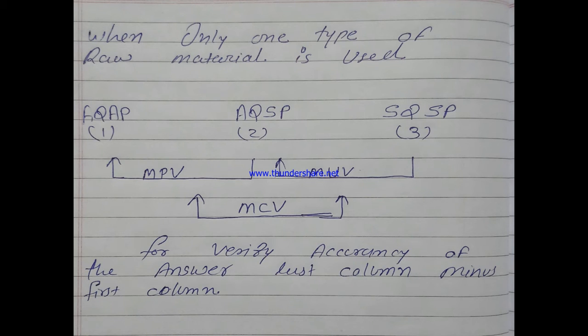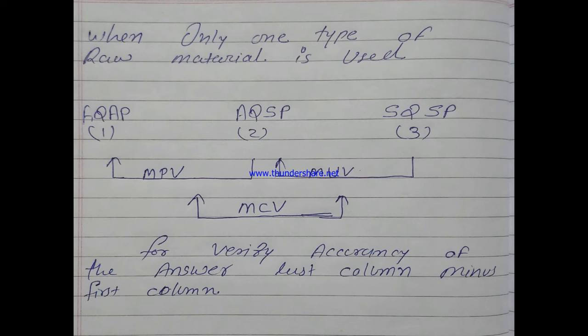These slides give you a solution to a practical problem. This table is useful when a factory is using only one kind of raw material. In this situation, you have to prepare three columns: column number 1 is AQAP, column number 2 is AQSP, and column number 3 is SQSP. Remember the rule: right side column minus left side column, meaning column number 3 minus column number 2, and column number 2 minus column number 1.